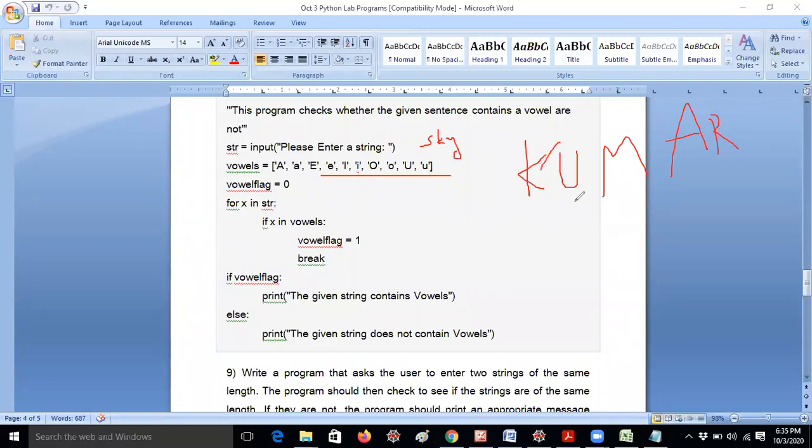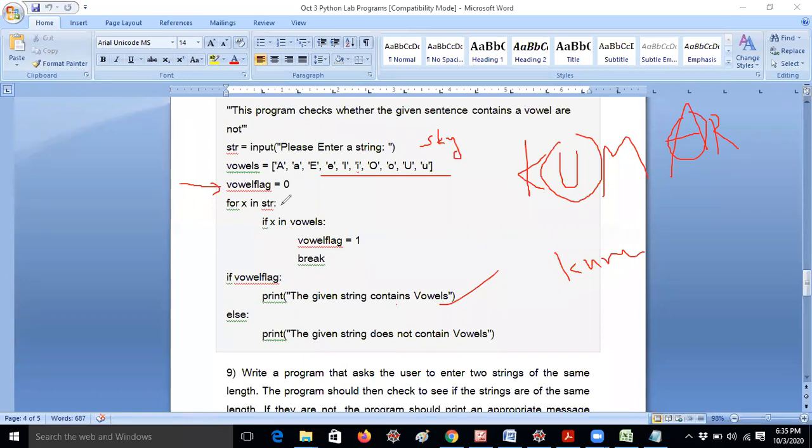I know. So U is a capital letter and A is a capital letter. That means if I am giving small letters also, it will work, and if the given string contains vowels, you have to display a message like this. That's the reason I am taking capital A, small e, capital E. In this way, I am giving all A, E, I, O, U letters. And vowel flag is like a counting variable. By default, I am assigning it to 0.